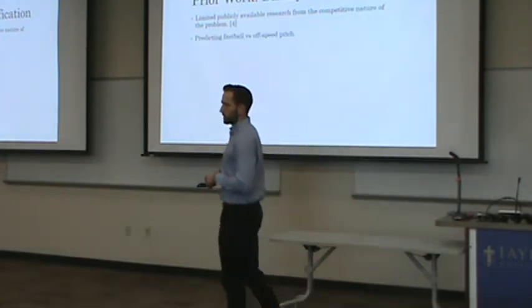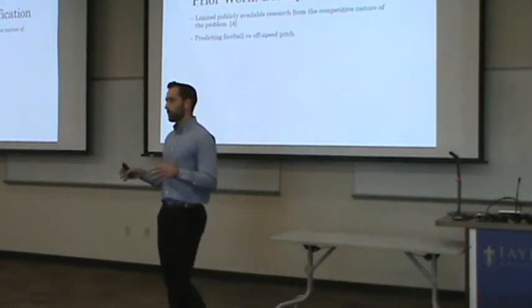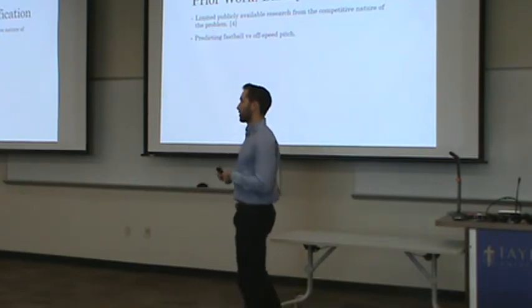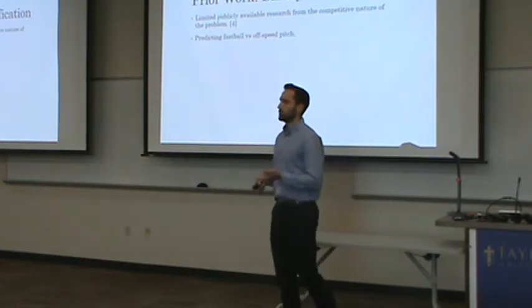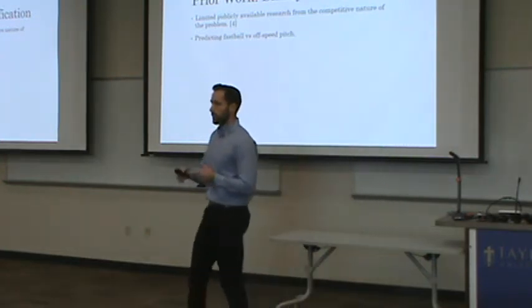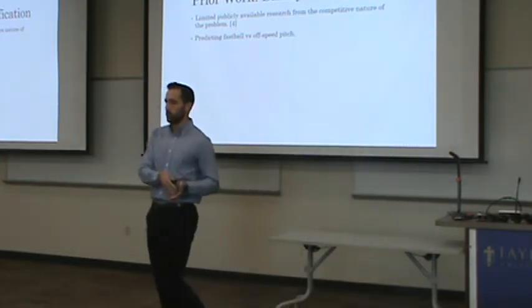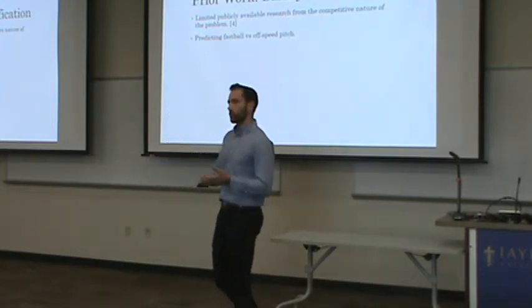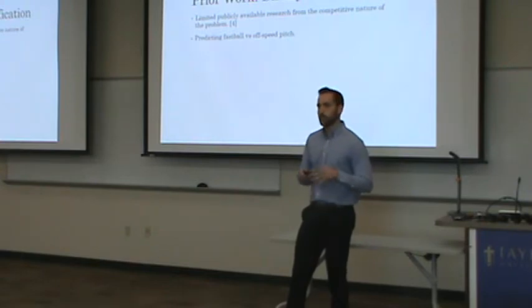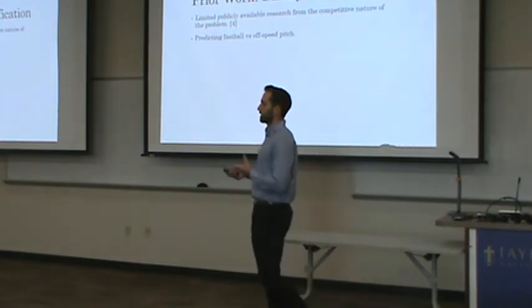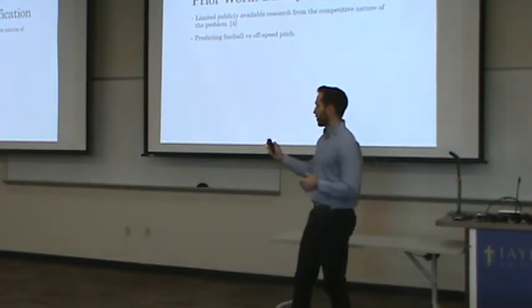Now, the first approach is binary classification. So this simplifies the problem down to fastball versus off-speed pitches. There's actually many types of fastballs. You have 4-seam fastballs, 2-seam fastballs, sinkers, and cutters, all these things that move a little differently but are still fastballs. Then off-speed pitches would be like curveballs, changeups, and sliders. So this really reduces the problem down, makes it a lot simpler, easier to predict, but it's not as useful. It is a good starting point for our research.